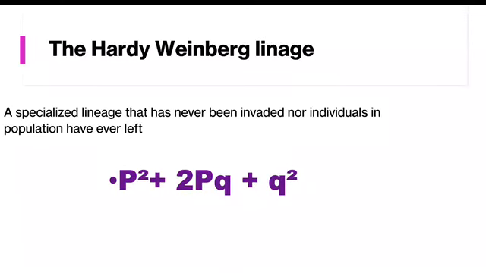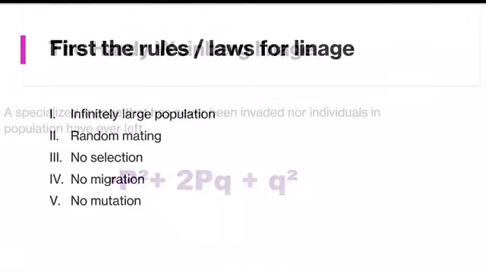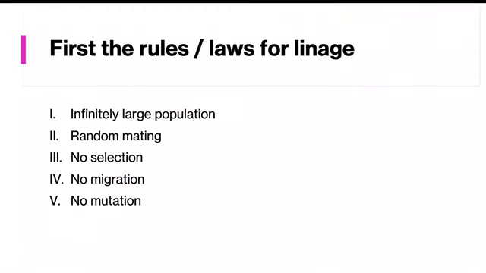A population can be classified as being a part of the Hardy-Weinberg lineage if it follows the established laws. The equation you see below is used to ensure that equilibrium remains the same throughout the population. We will get more in depth on what the variables mean as the video continues. The laws are essential to comprehend what makes a population a Hardy-Weinberg population.